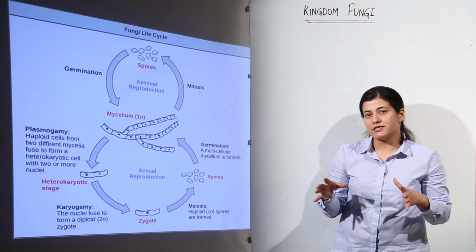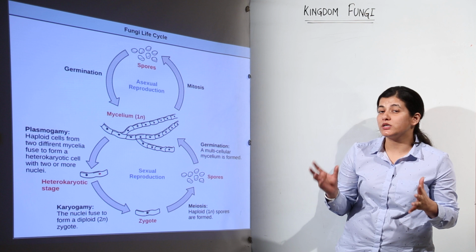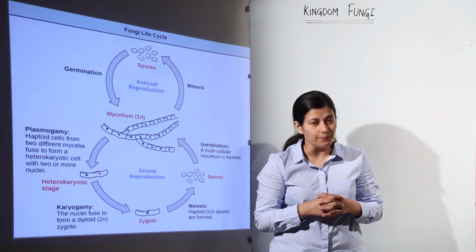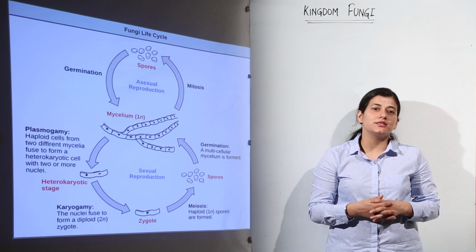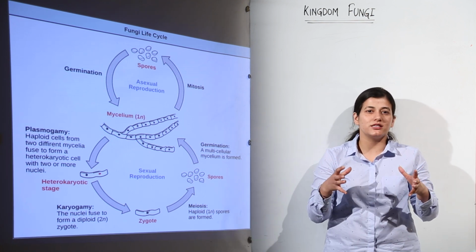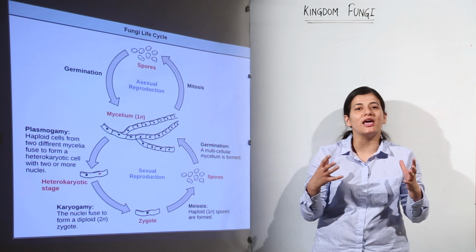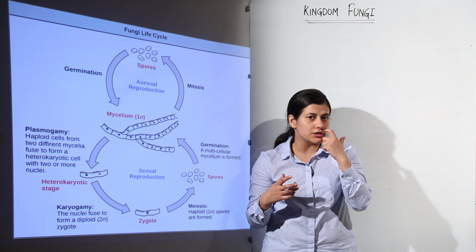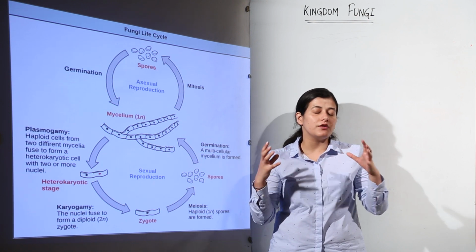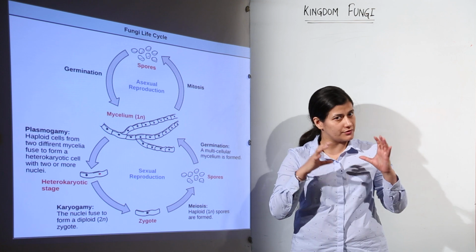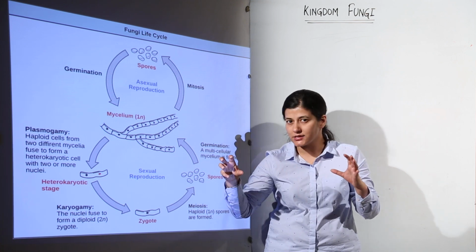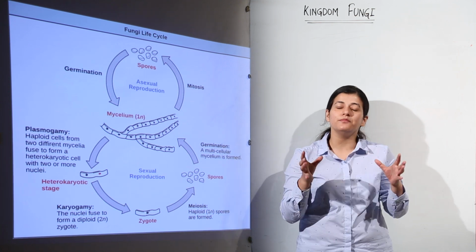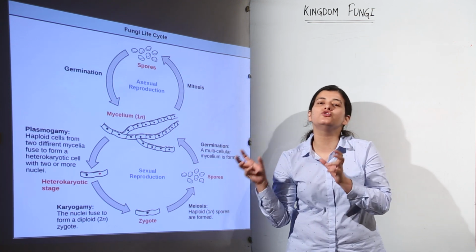Now, first of all, let us see the life cycle of fungi, what it is all about. You know, fungi is again a thalloid organization. What is a thalloid organization? That means there would be clustering of cells, but those cells would not be working as an entity as a whole. I hope I am clear that the thalloid organization is one where, if I am talking about fungal mycelium, I am talking about so many cells, whether they are septate or aseptate, but at the same time those cells would be individual entities.